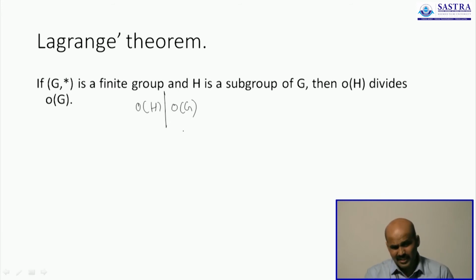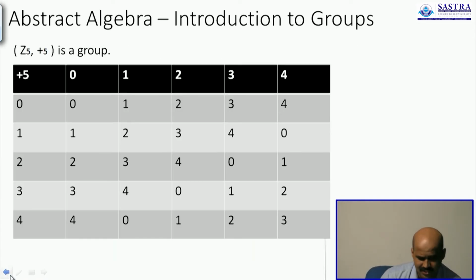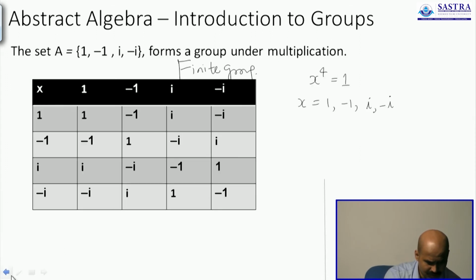Now this definition is restricted only to finite groups. If your group is infinite, you call it an infinite group or a group having an infinite order. Now as long as the group is finite, you will call the order of the group the number of elements. To give you an example, let us consider this as a group. 1, minus 1, I, minus I forms a group under multiplication.